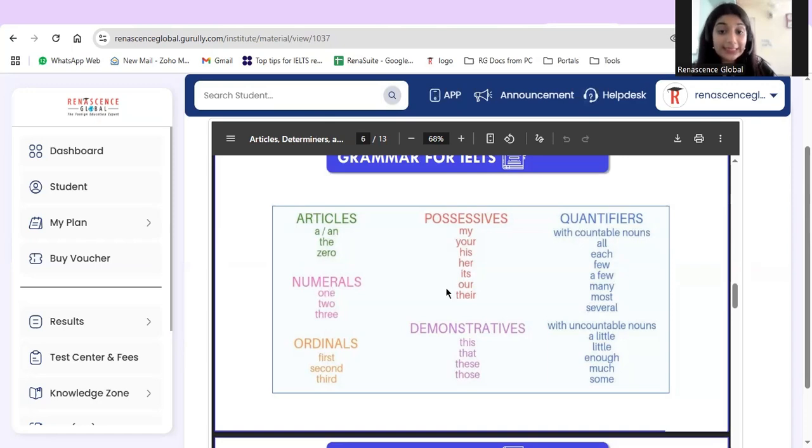When we talk about possessiveness, it is something which claims who this thing belongs to. For instance, this is my glass, this is your glass, this is his glass, her glass, its, our glass, their glass, right? Then we have quantifiers with countable items. Quantifiers we use in order to quantify something, right?